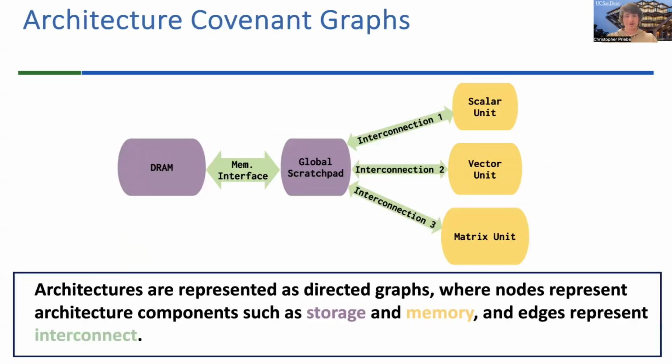So we modeled these components specifically in a graph. And so here the vertices of our graph are memories and the compute units, and the edges of the graph are the interconnects. So this gives us a sort of topology of our architecture in graph form. And additionally, we need the information about these vertices and edges. So we need information about how big the memory is. We need information about what operations the compute units can do. And we can store that information in the vertices and the edges as attributes. I'm going to talk a little bit about these here in just a second.